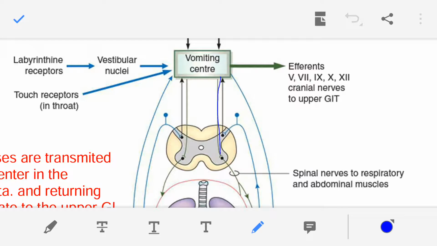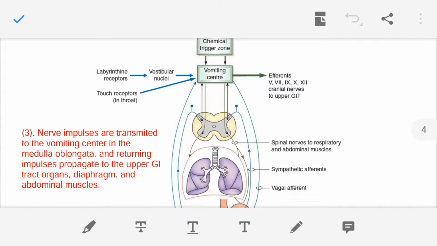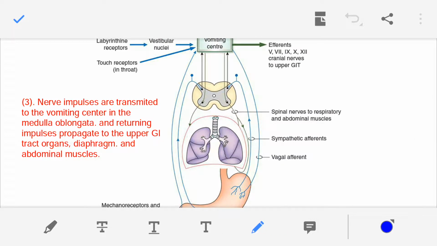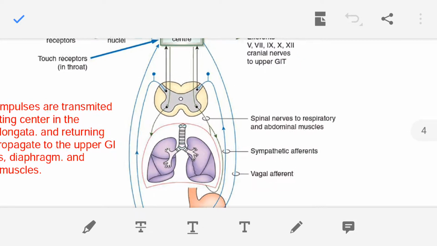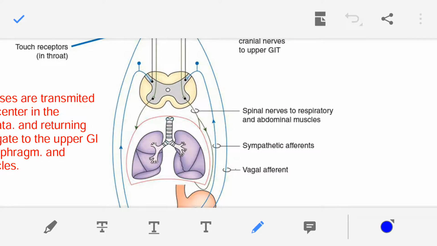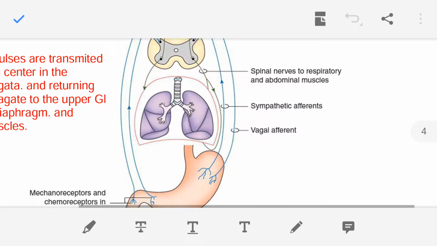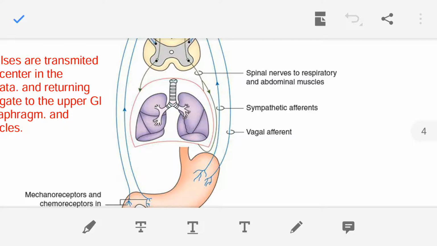to the spinal cord. Then from the vomiting center there arises the vagus nerve. So this one is the vagus nerve, and as you can see, the vagus nerve is reaching the stomach. If you observe closely, this is the vagus nerve, and that is attaching to the stomach.